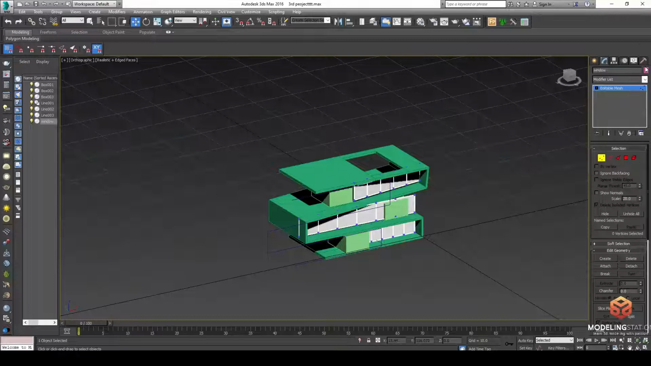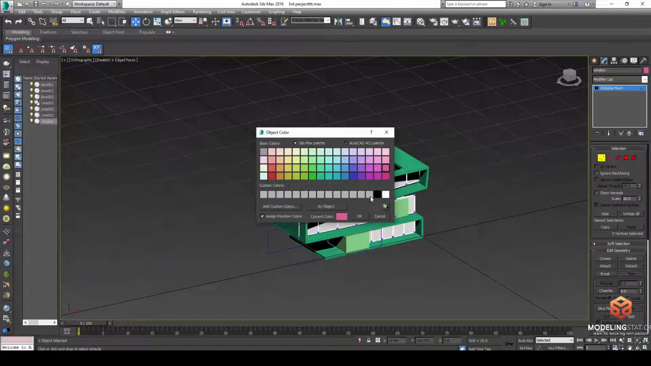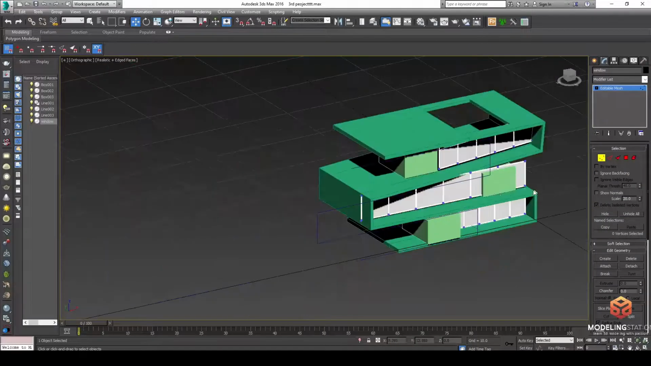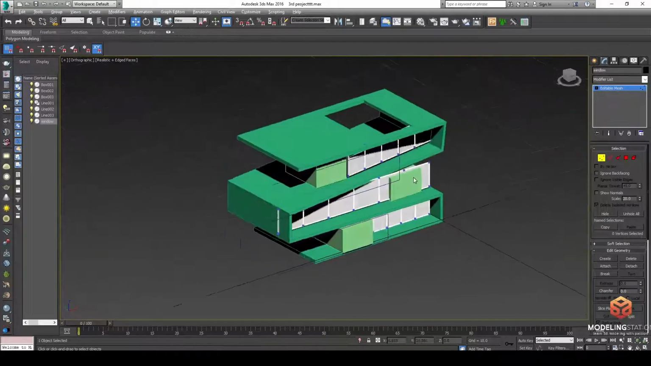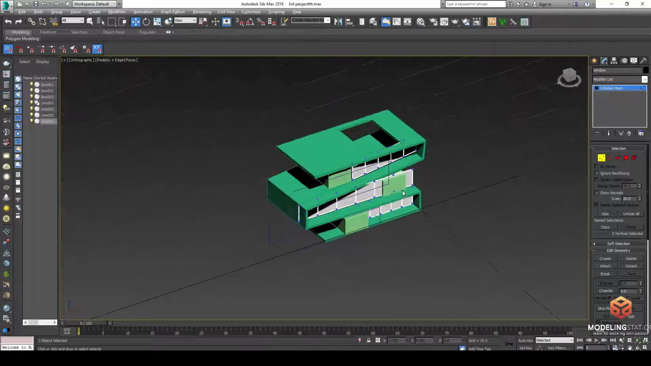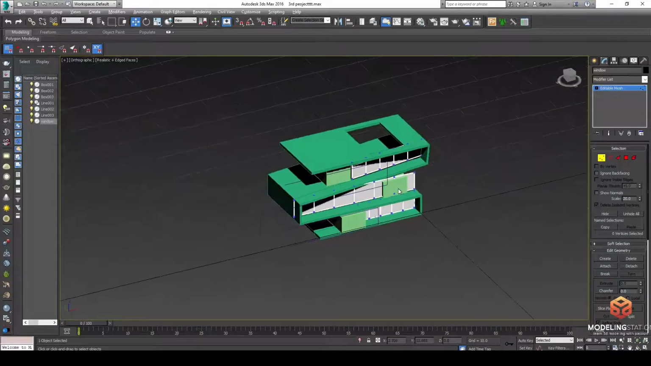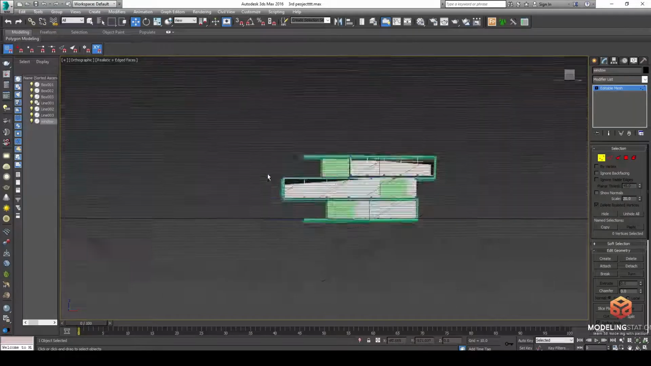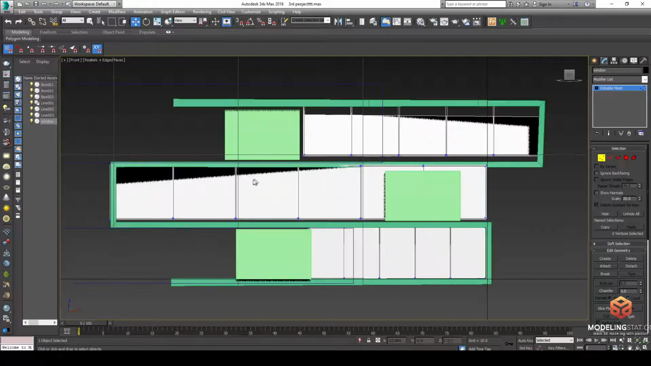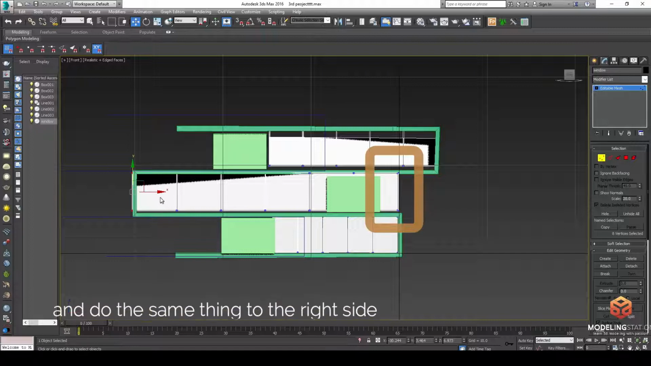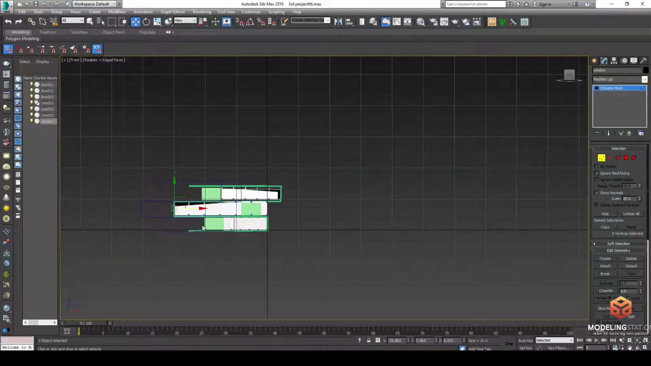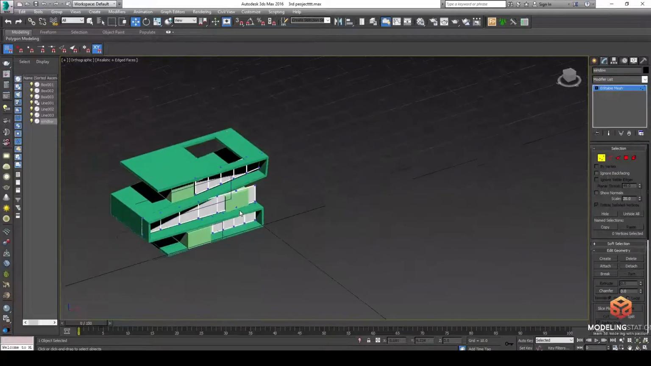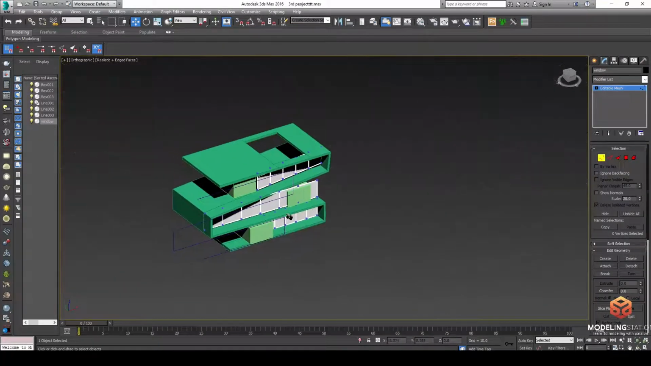We can also change the color of the frame of the window. And this is our modeling. Okay, let's move this one to the left a little bit. So go to the front view here and select this one, then we move it. And this is our modeling.